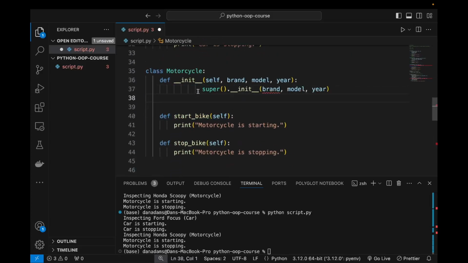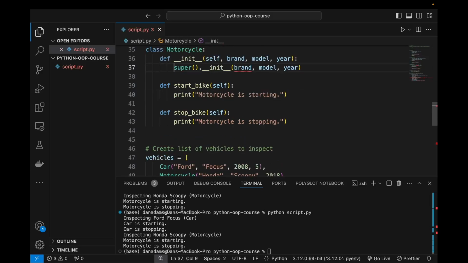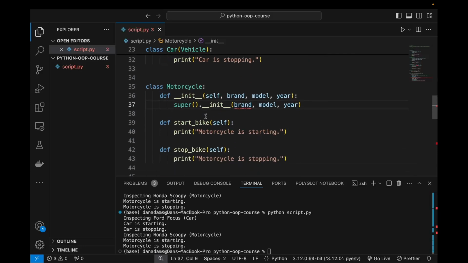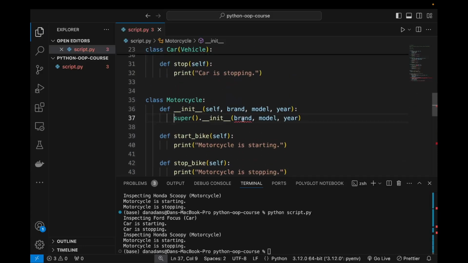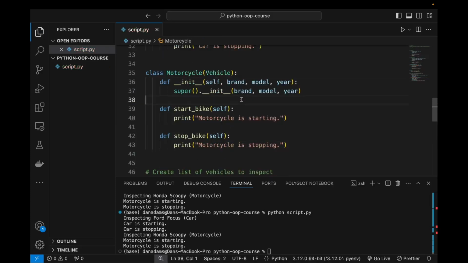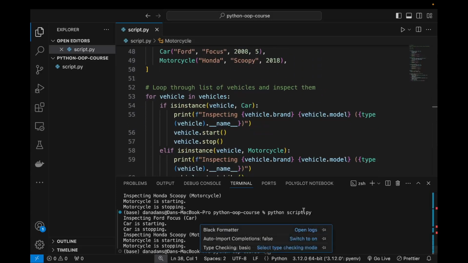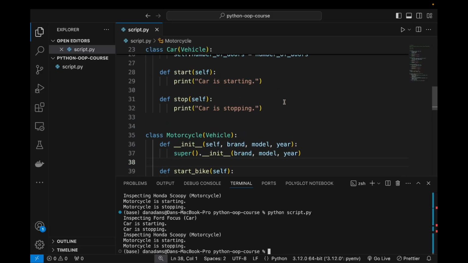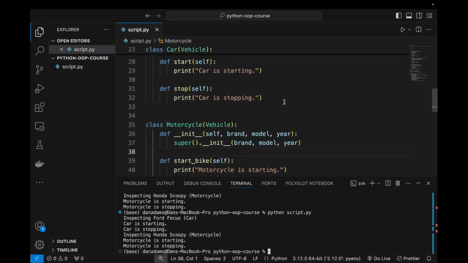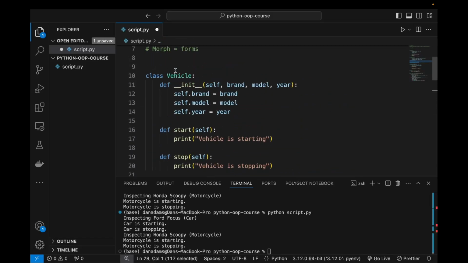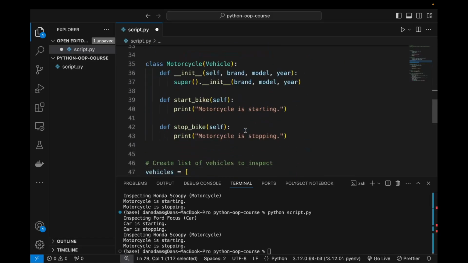And you can see that Motorcycle actually has none of its own specific attributes. Okay, so let's see, what is the issue here? We actually need to inherit the Vehicle class here. Okay, so let's have a look to see if all of this still works. So you can see all of this is still working. However, I think what we'll do now is just comment out these methods for now. We're just going to inherit these start and stop methods from the Vehicle class.